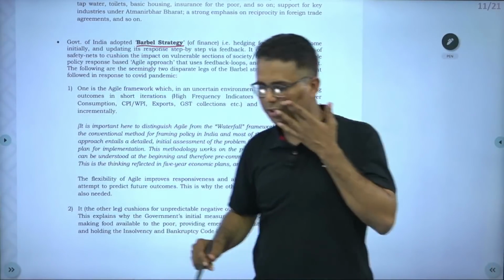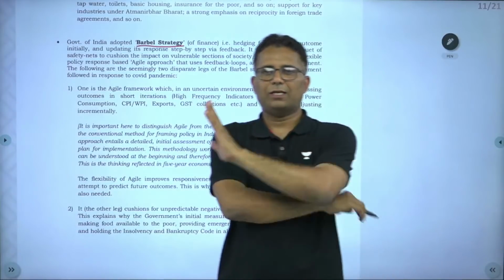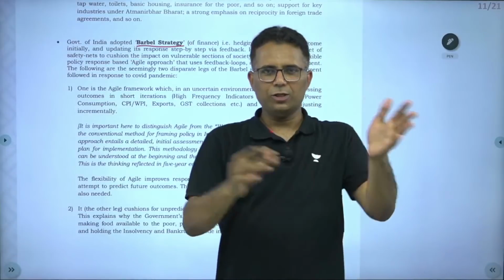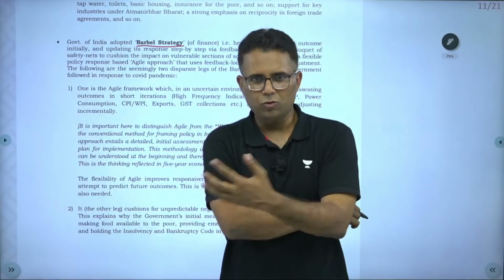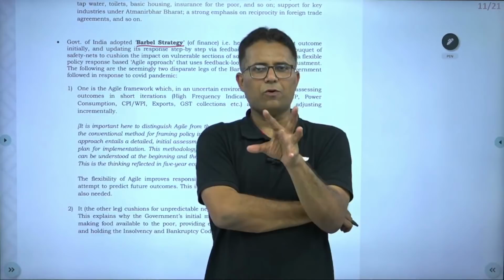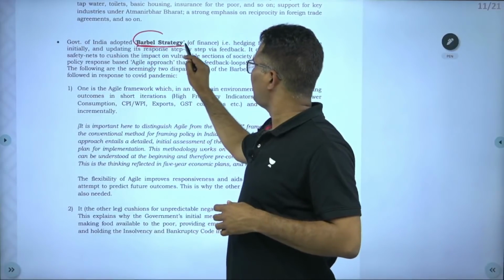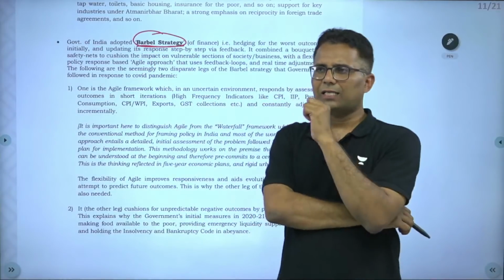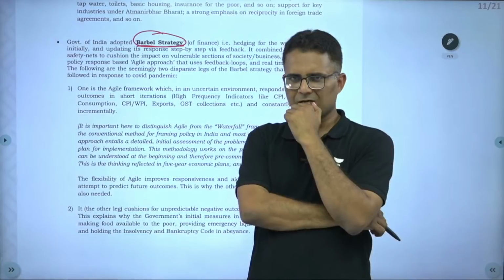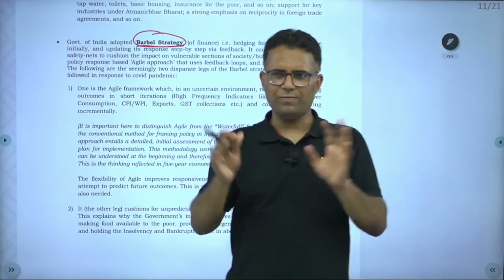This is quite important, so you must understand this. So this survey says that during the COVID period in the last 2 years, to move the economy out of this COVID period, government has followed a barbell strategy. It's basically used in finance, and this strategy uses two extreme ends.